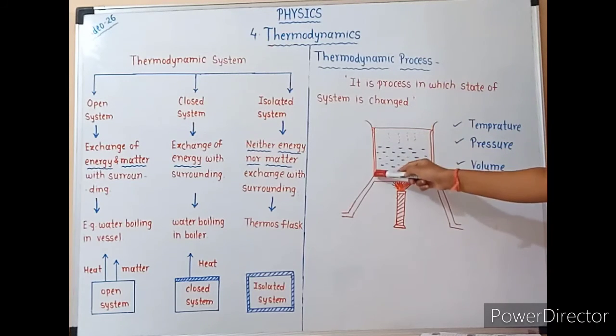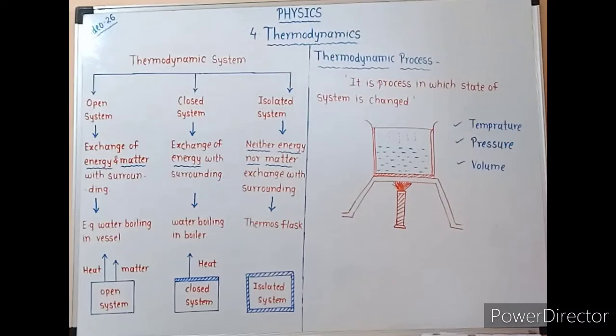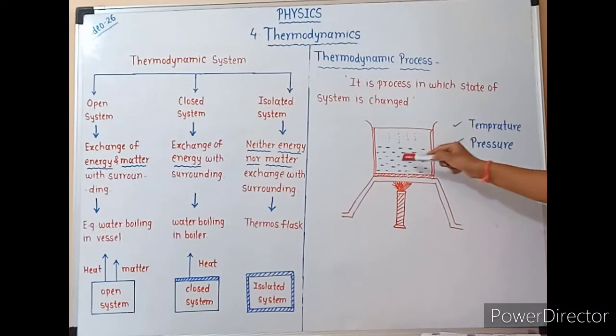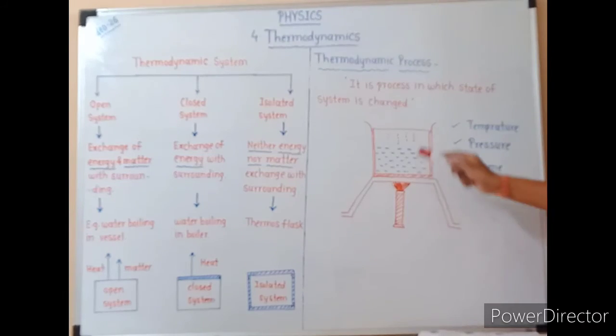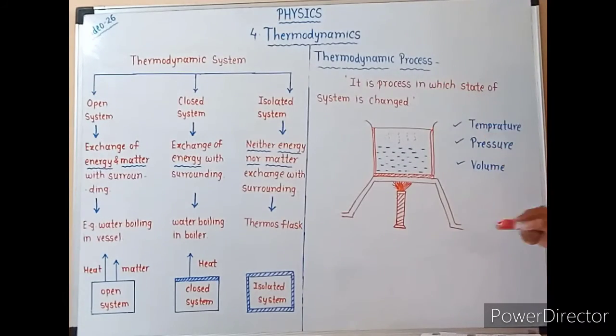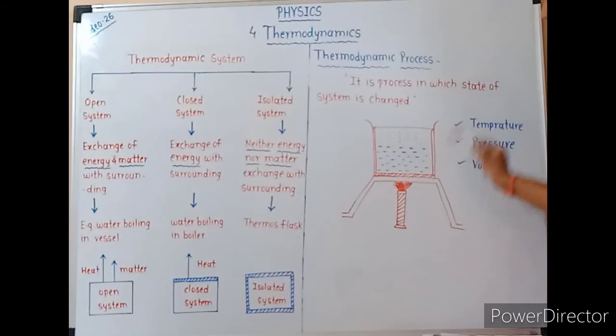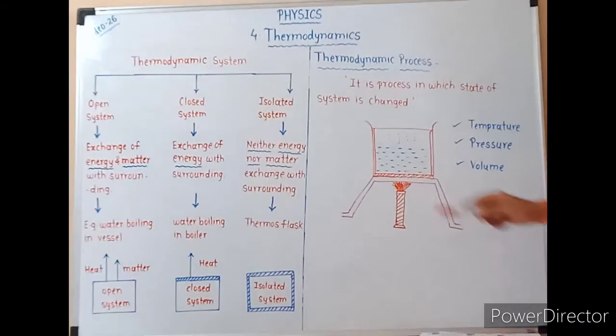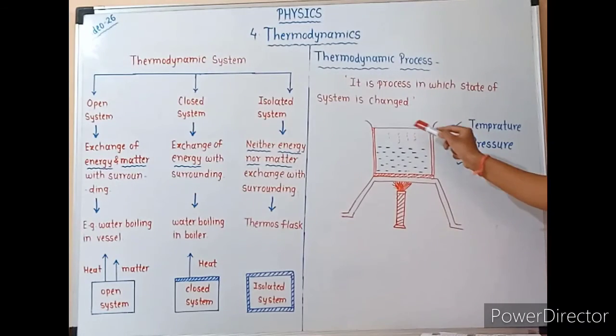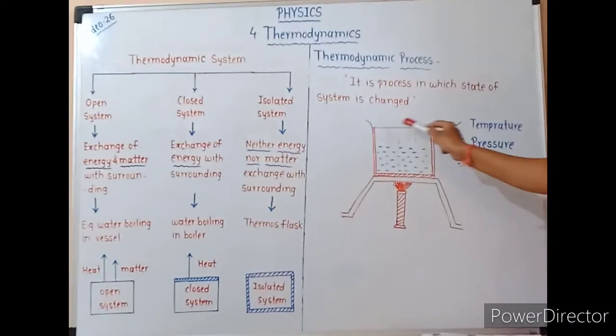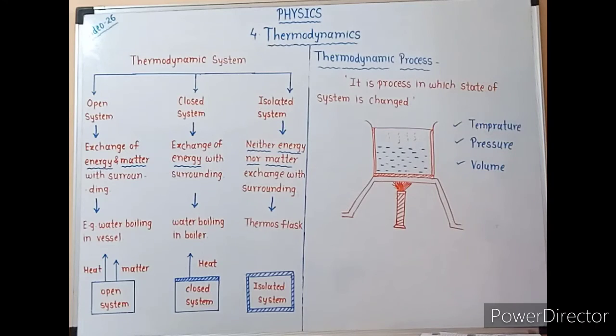When this vessel is heated externally, the water starts boiling, and after some time steam is produced. This steam exerts pressure on the walls of the container or vessel, and because of that the state of water in the container is changed.